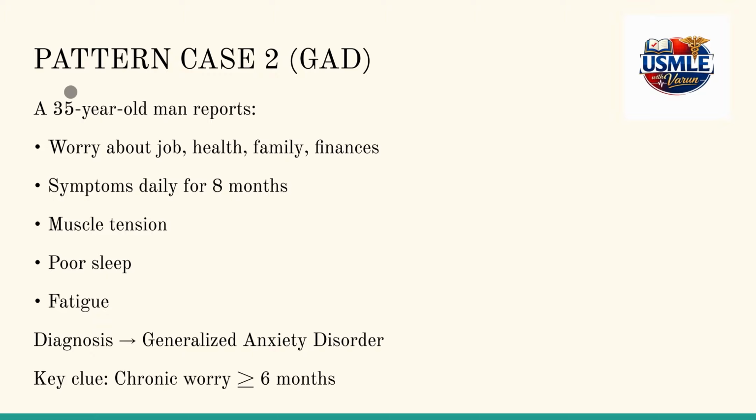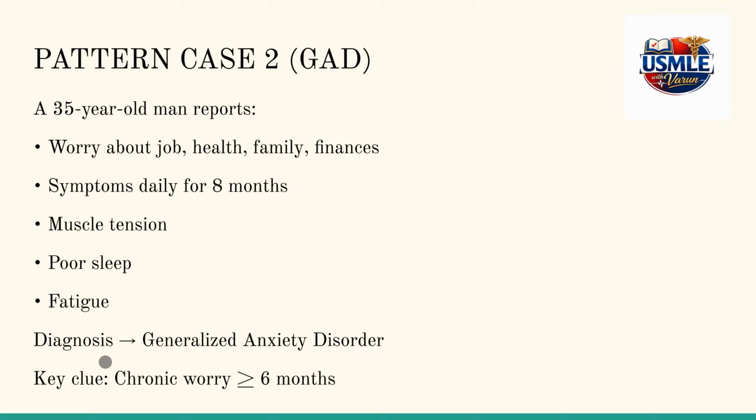Now let's discuss another case. There's a 35-year-old man, a young adult, who has a daily worry for 8 months with muscle tension and poor sleep, worrying about job, health, family, and finances. Worrying daily for 8 months is the key word here, along with muscle tension, poor sleep, and fatigue. So this can be diagnosed as generalized anxiety disorder.